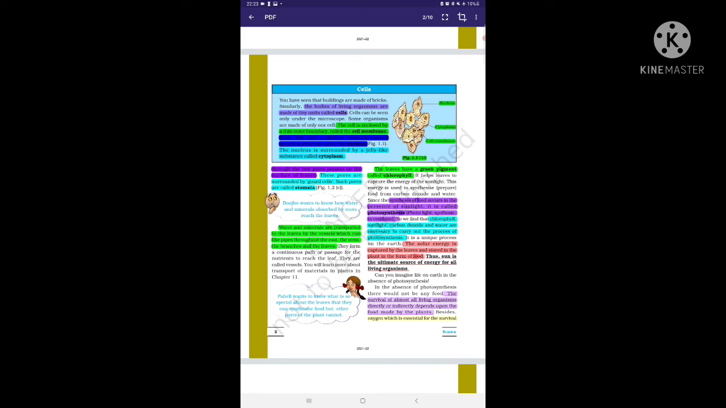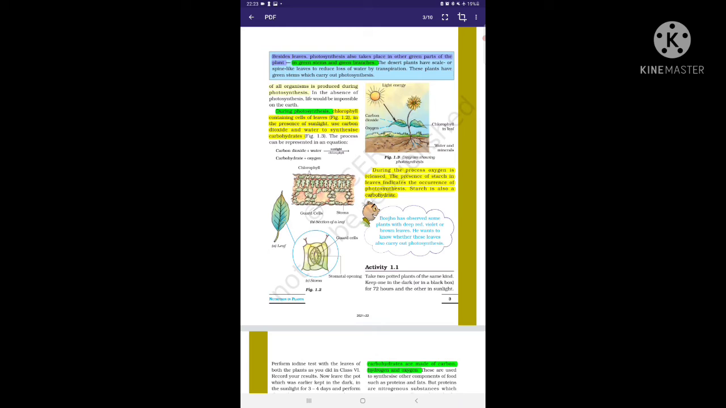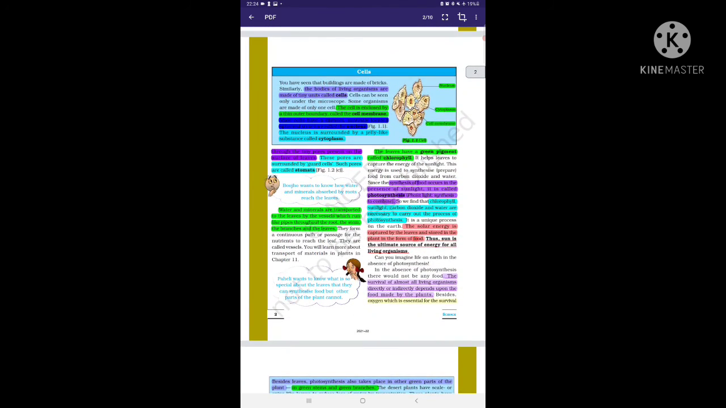And here you can see, it is written that these pores are surrounded by guard cells. Such pores are called stomata. On page number 3, in figure 1.2, the figure shows the guard cells, and the opening inside them is known as the stomata. So understand this with the figure, and it is a really interesting chapter.